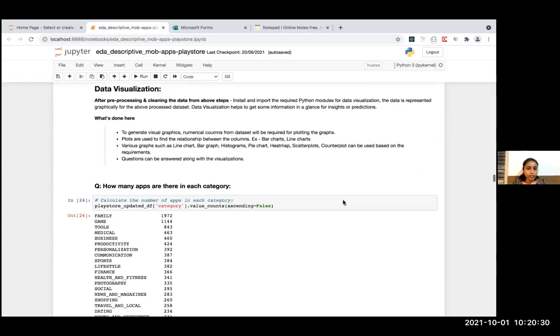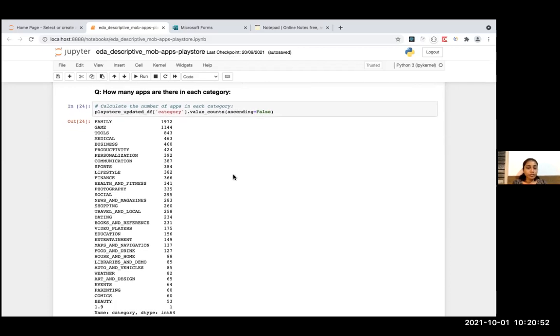Next, we can move on to the data visualization. It is another technique to visualize the information in a graphical format. And this also plays a vital role in exploratory data analysis to convey the insights you have found from the exploratory data analysis.